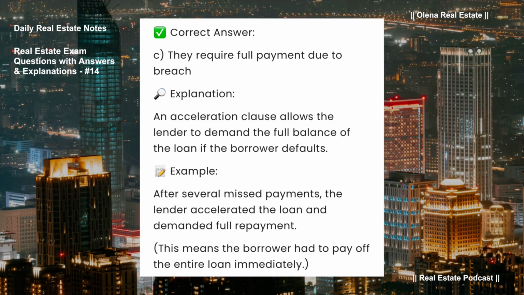An acceleration clause allows the lender to demand the full balance of the loan if the borrower defaults. For example, after several missed payments, the lender accelerated the loan and demanded full repayment. This means the borrower had to pay off the entire loan immediately.